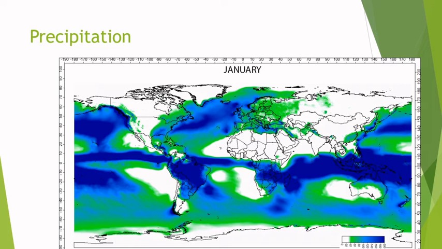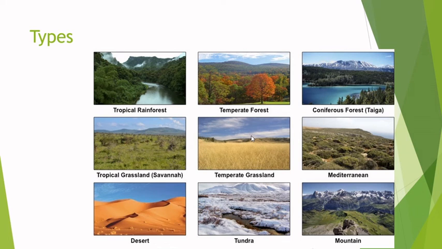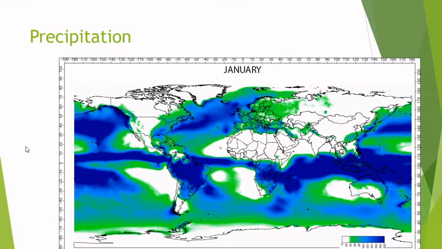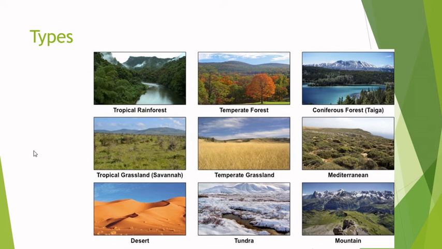In the following classes, we'll go into the different types of ecosystems, but as I said before, we are talking about 3 main zones: the cold, the medium, and the warm zones. And this gives us lots of different ecosystems. We've got places where it rains very little, like the tundra or the desert, but they change a lot in temperature, or places where it rains a lot, like the tropical forest or the coniferous forest, but the temperatures are completely different as well. So we'll go into them and see the different characteristics of each one.